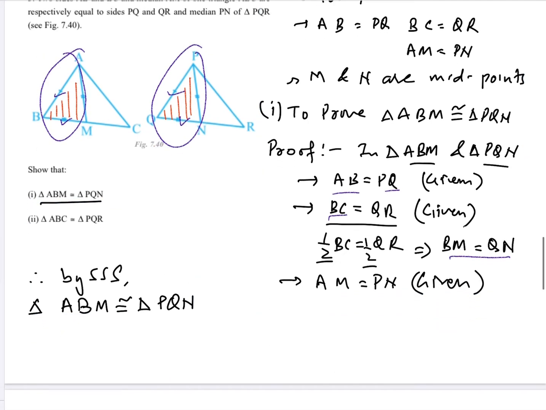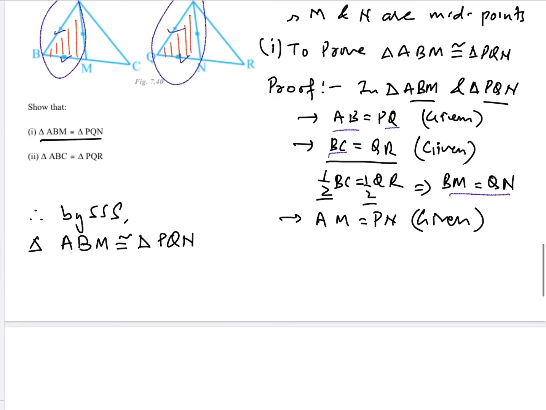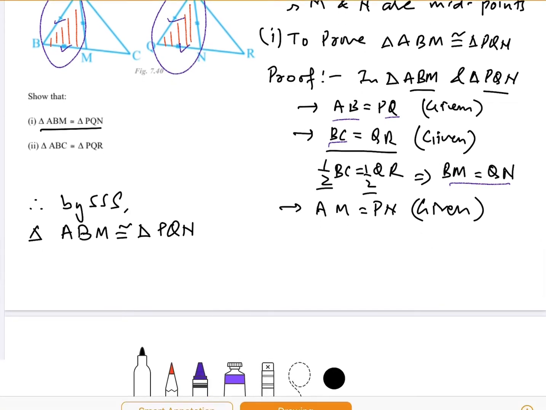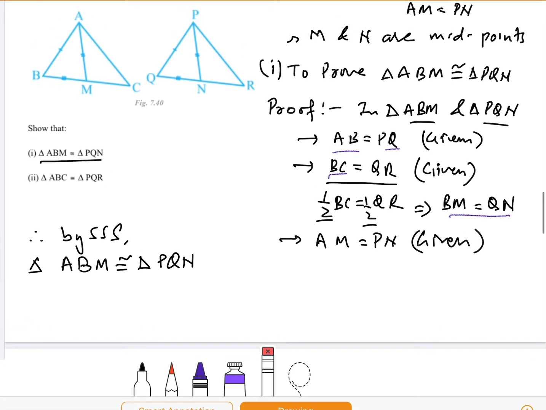Let us move to second bit. In second bit, we have to now prove for the whole triangle ABC and the whole triangle PQR congruent to each other.